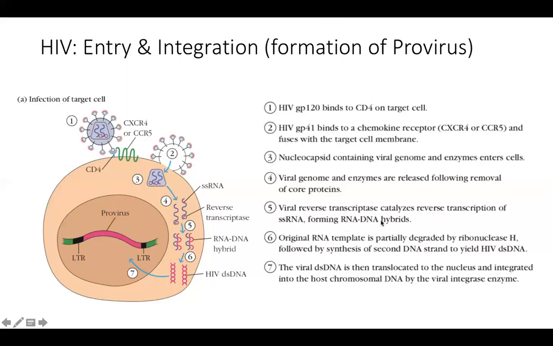So here also you have the first strand synthesis, forming hybrid, then breaking the RNA, then forming the second strand to form double-stranded DNA. So this viral double-stranded DNA translocates to the nucleus and integrates into the host genome. This is known as the provirus. So formation of the provirus. So HIV first infects the target cell using all these steps and forms the provirus.